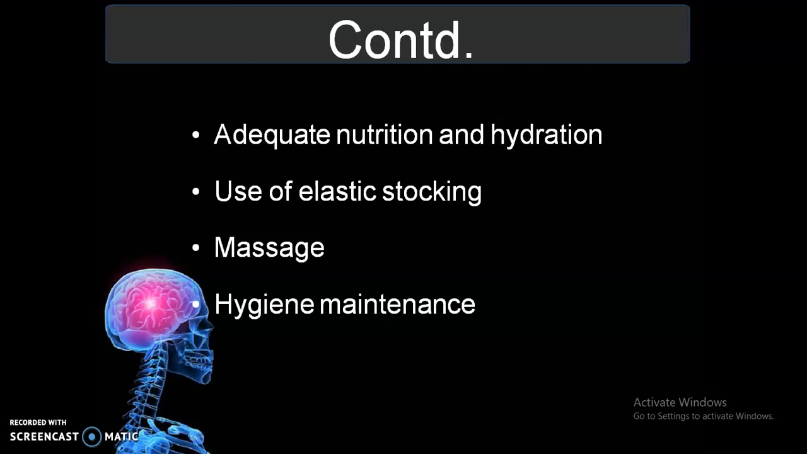We are using the elastic stocking, means that will be helping to improve the circulation in and out from the legs, and which will be helping to prevent the clot formation, and that improve the patient body condition, and also helps to prevent the further complications. And we can provide the massage also. That also helps to prevent the DVT formation. And hygiene maintenance is another important thing. Means we have to keep the patient more hygienic. These are some of the main nursing interventions.